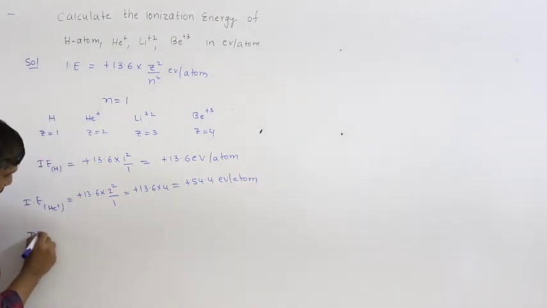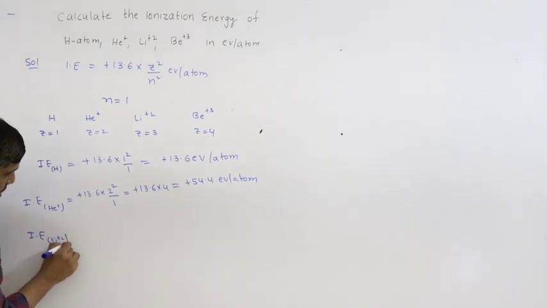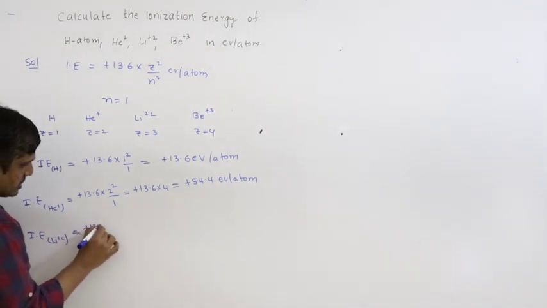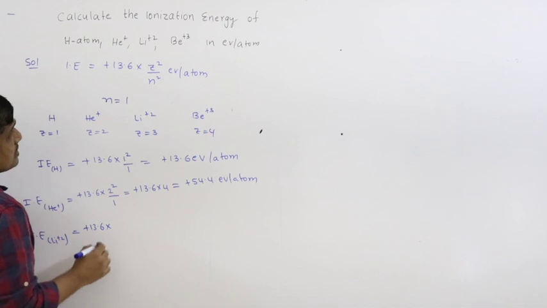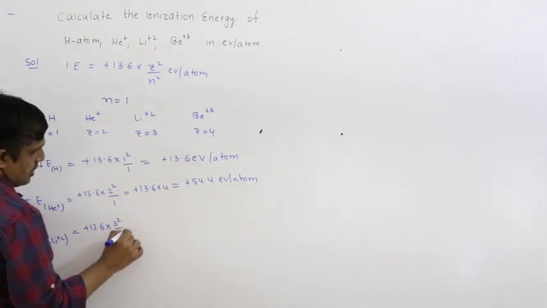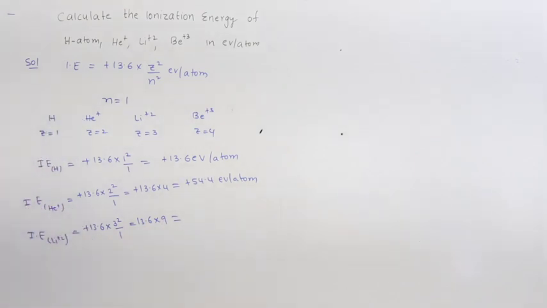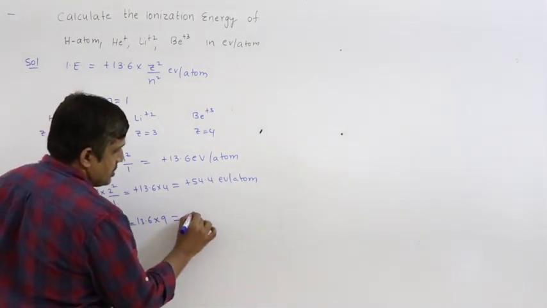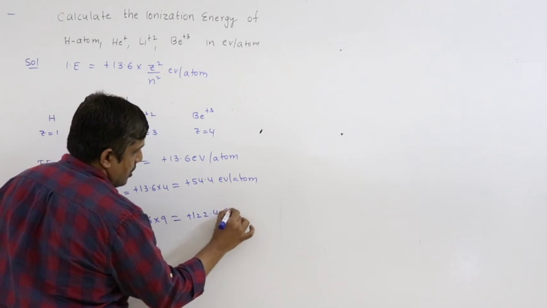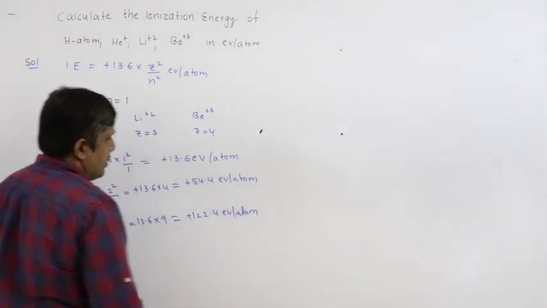Next, ionization energy of Li plus 2: 13.6 into Z value 3 square by 1, so 13.6 into 9, approximately plus 122.4 electron volt per atom.